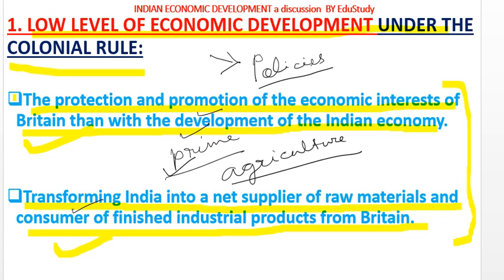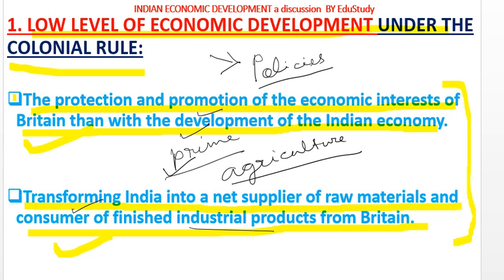So therefore India was transformed into a net supplier of raw materials and a consumer of finished industrial products from Britain. As we discussed, before the advent of British rule in India, India was the exporter of finished goods. Cotton textiles, silk textiles, and some metal and precious stones were exported from India as finished goods, not as raw materials.